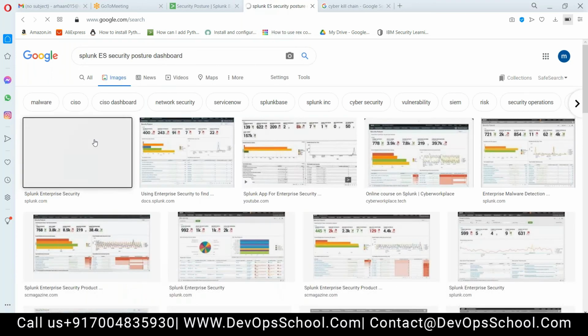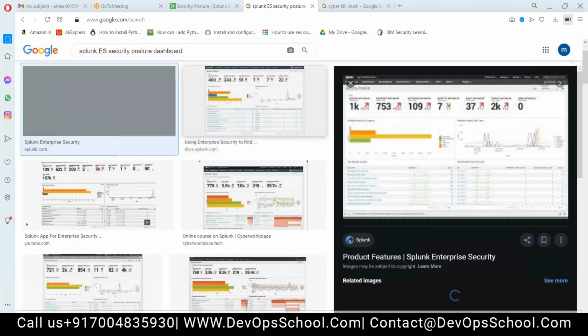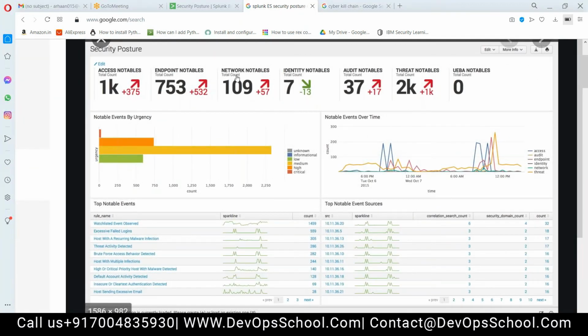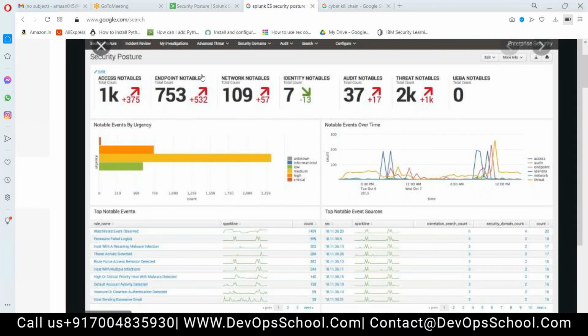See, it will look like this. See, access notable, endpoint notable, network notable. Notables are incidents or alerts that are triggering. It is giving you real time 24 hours data. It is showing you plus 375. There are 375 extra incidents or notables that got triggered in the past 24 hours compared to the previous 24 hours. It is comparing 2 days of data. It has increased by 375 compared to the previous 24-hour data.